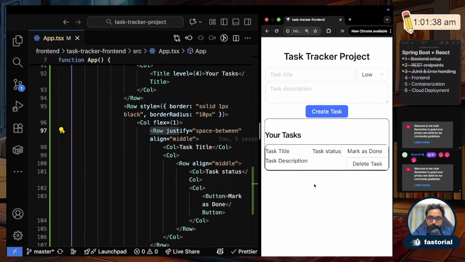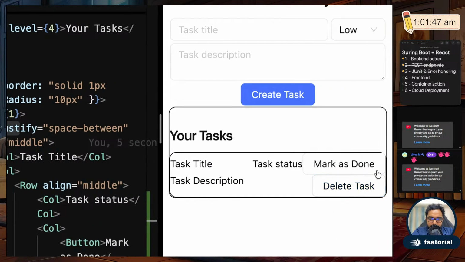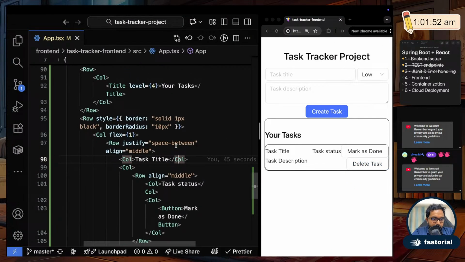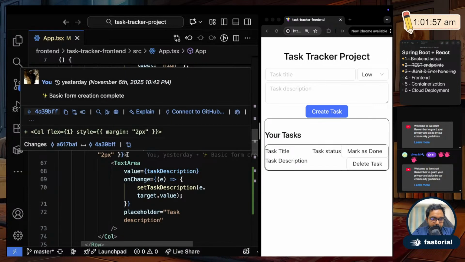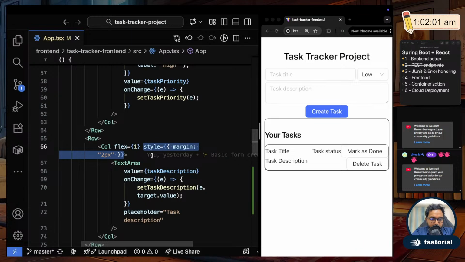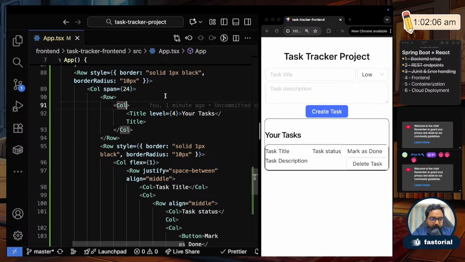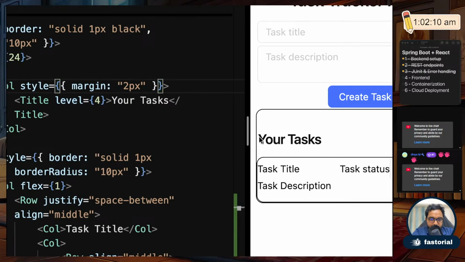Now what I'll do next is I'll give some margin to all this, because all of these items are sticking to the border, right? So here also it is sticking to the border. So I'll give some margin to each item. Yesterday we gave some margin, right? Where is that? This one. We gave style equal to margin 2 pixels, right? So let's do the same thing here also to all the columns. So first column is this one, the title column. Let's give some margin to it. Okay, so you see it has a small gap now.